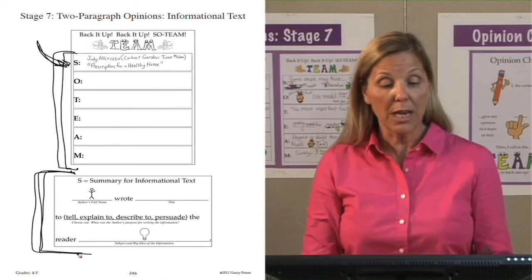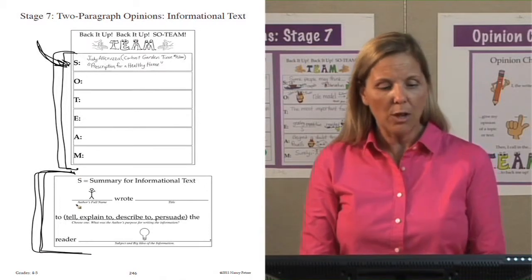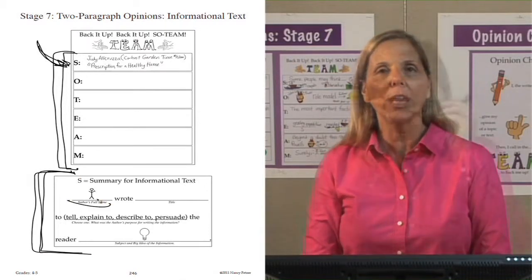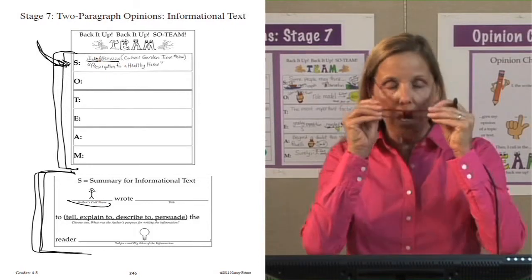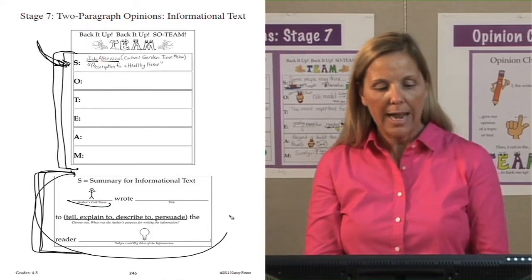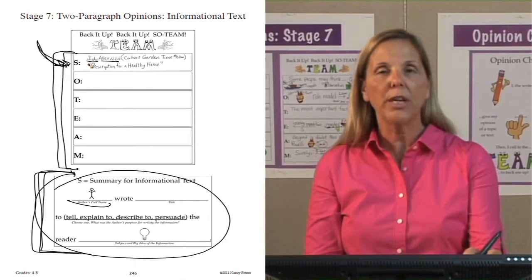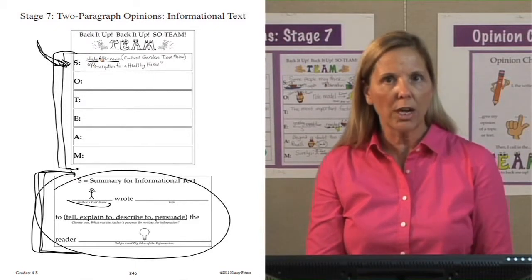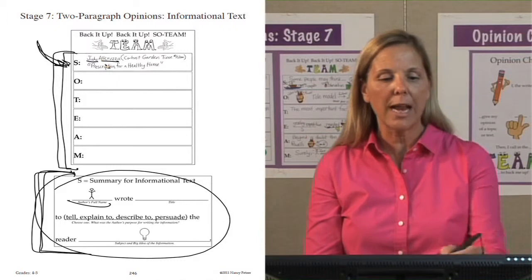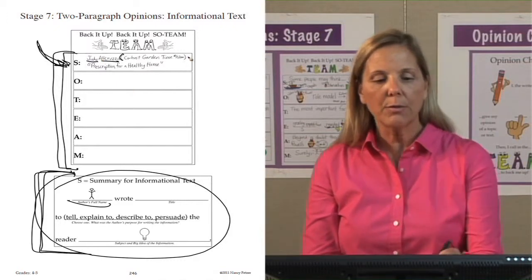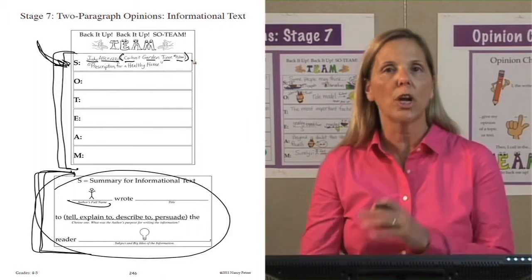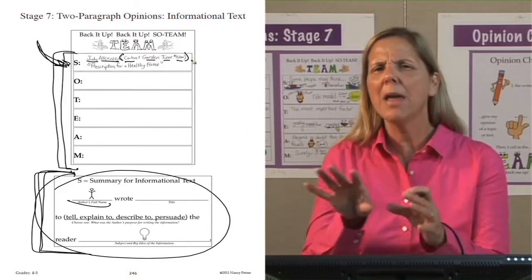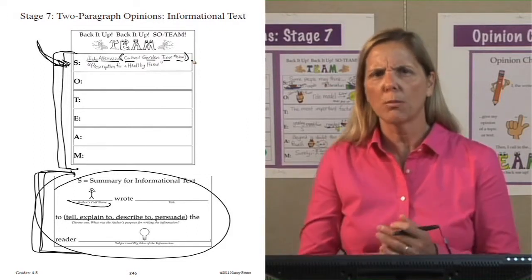Let's use our summary for information sheet. Down below it says, tell us the author's full name, Judy Alaruza. We write down Judy Alaruza. Notice I'm not writing this out in sentence form. I'm just putting on the organizer key information I need, so it's fast and quick. These are my ideas and notes I need. I decided that I was going to put in parentheses that she's a co-host of Garden Time, a #1 show. I'm just going to do that because I may want to mention that to give her some credibility.